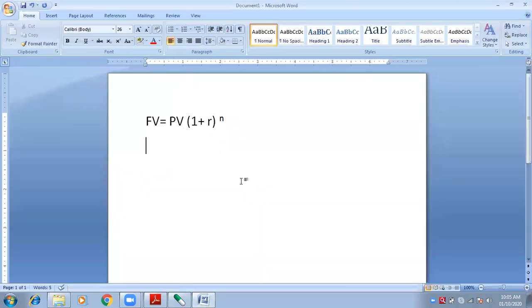Now let's understand with the help of logic. Suppose you have 3 lakh rupees today. Today means present value. You want to increase it. Compounding means increasing it, converting from present value to future value. Compounding is used. Okay. If I want to increase it, I will have to use the compounding factor. I have understood that much.